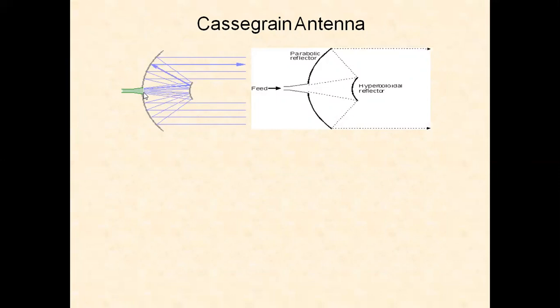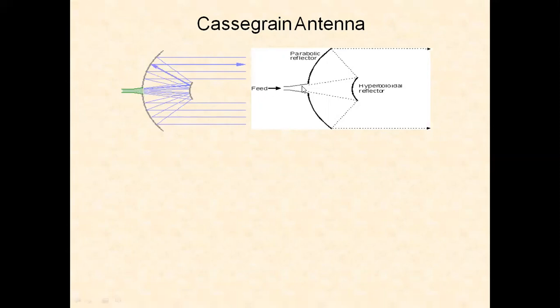Cassegrain feed system employs a hyperboloid secondary reflector. This is the hyperboloid secondary reflector, whose focus coincides with the focus of the paraboloid. So this paraboloid focus is coinciding with the hyperbola reflector. The primary feed is at this point. The signal is radiated through this primary feed, and it is reflected by the hyperbola and again further reflected by the parabolic structure.